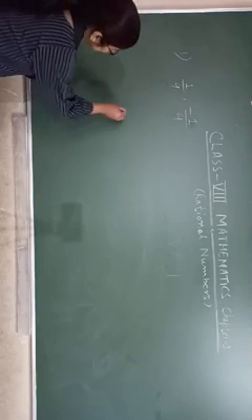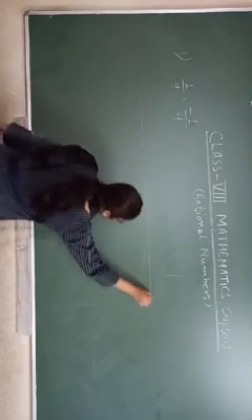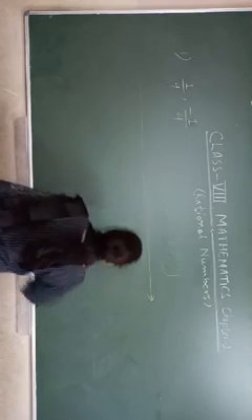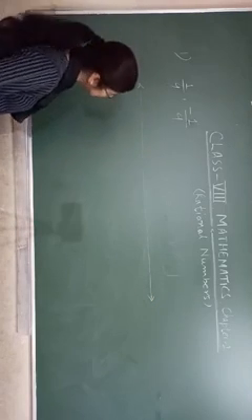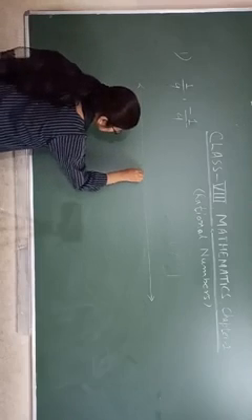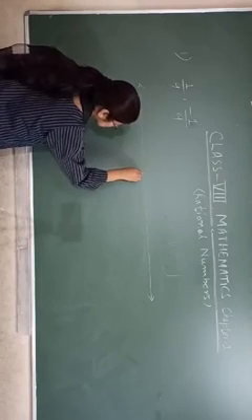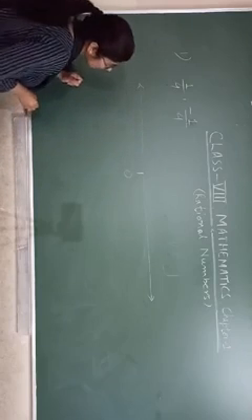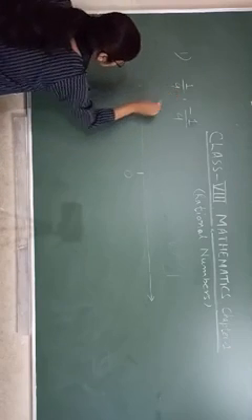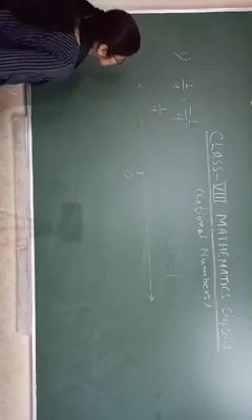Both are rational numbers. So we will draw a number line. In previous classes you read about the number line. In the middle we have to represent 0. Okay. So first we will represent 1 by 4.